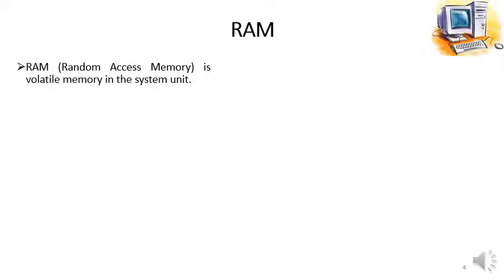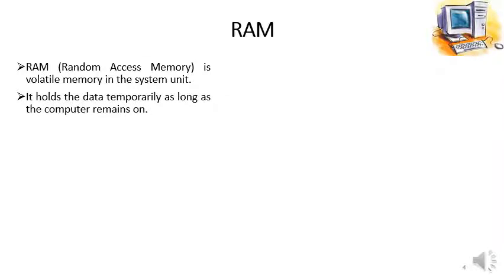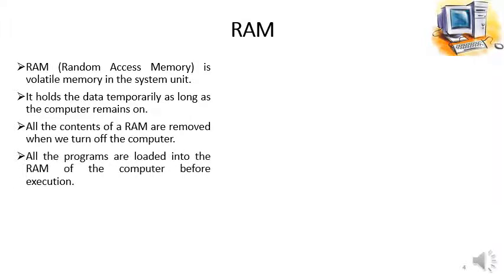First one, that is RAM. RAM stands for random access memory. RAM is volatile memory in the system unit. It holds the data temporarily as long as the computer remains on. All the contents of a RAM are removed when we turn off the computer. All the programs are loaded into the RAM of the computer before execution.